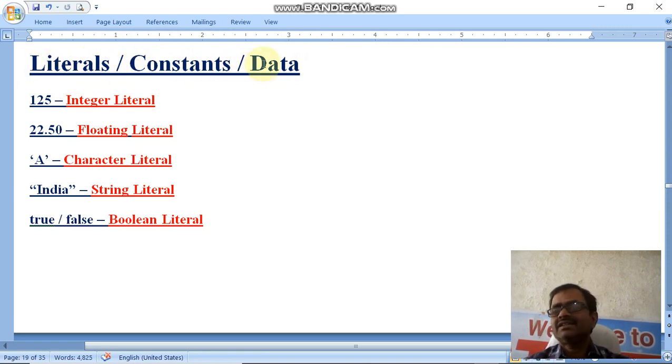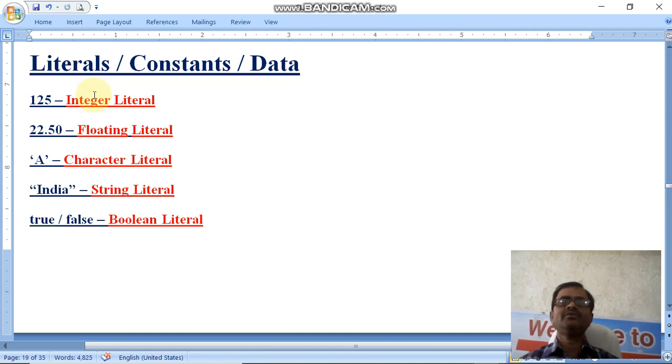Literals, constants, data. So literals, I told you what the different types of literals are: integer literals, floating literals, character literals. Its name is also constants, the thing which does not change. That is also known as the data. So here are different types of data, and if you understand data, then only you will understand data type. So this is data, 125. What type of literal is it? This is an integer literal because it does not have any fractional part.